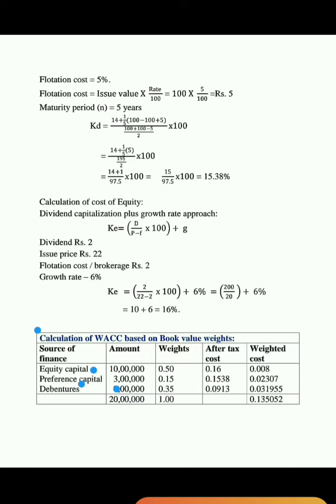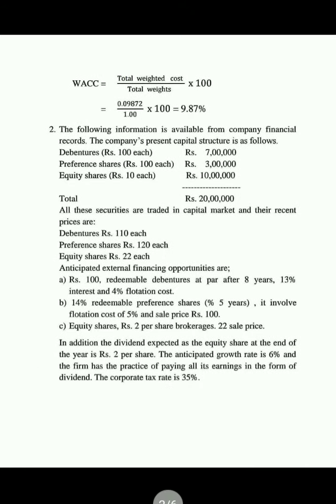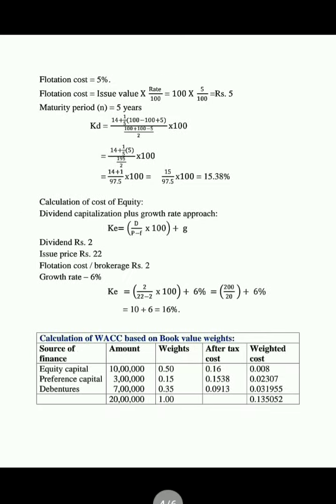Equity is 10 lakhs, preference 3 lakhs and debentures 7 lakhs. The total will be 20 lakhs.